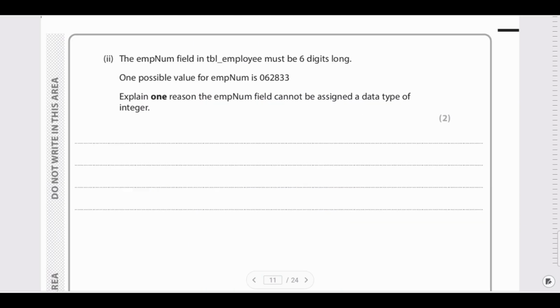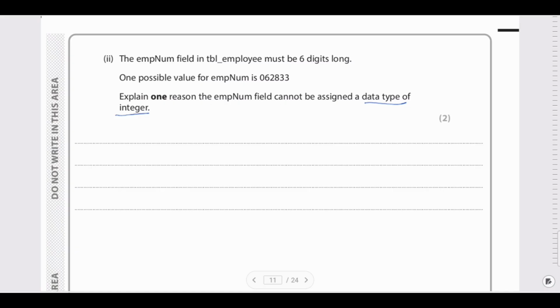The employee field in table employee must be 6 digits long. One possible value for employee number is 062833. Explain one reason the employee field cannot be assigned a data type of integer. When we are talking about assigning the data type of integer, integers cannot start with 0. They can start with other numbers, but they can't start with 0.